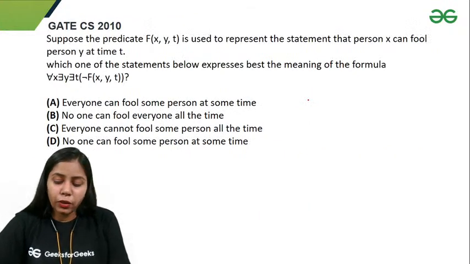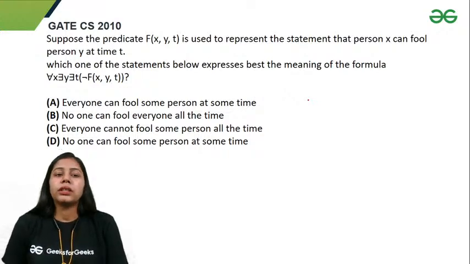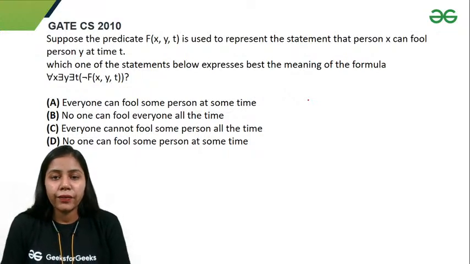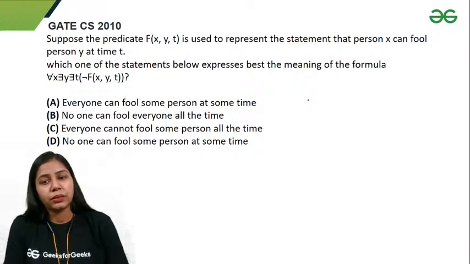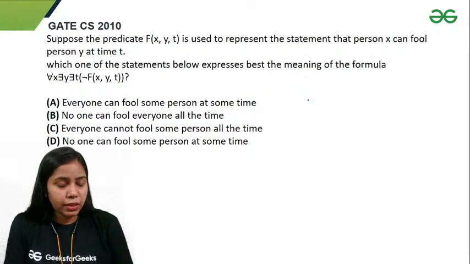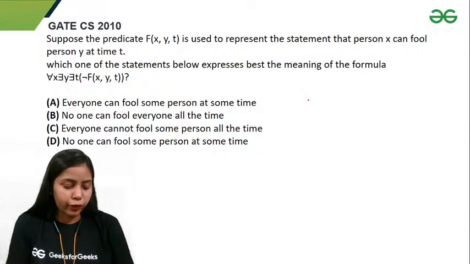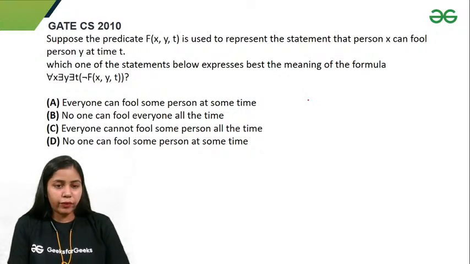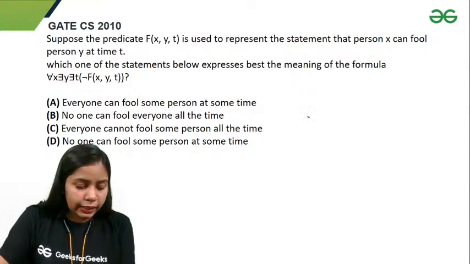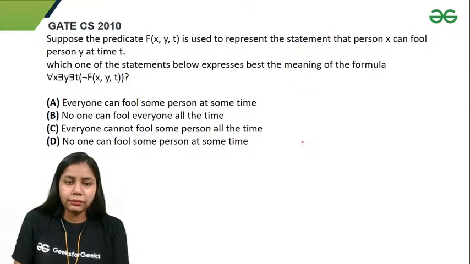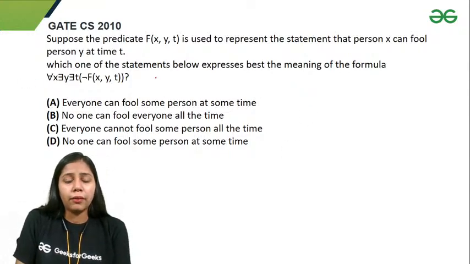Okay, so this is one of the questions from GATE CS 2010. It says that suppose the predicate F(x,y,t) is used to represent that person x can fool person y at time t. We have to find out the best meaning of the given formula. Right? We have been given one formula. So if I take the negation inside, outside I'll have negation, there exists x for all y, for all t, F(x,y,t).